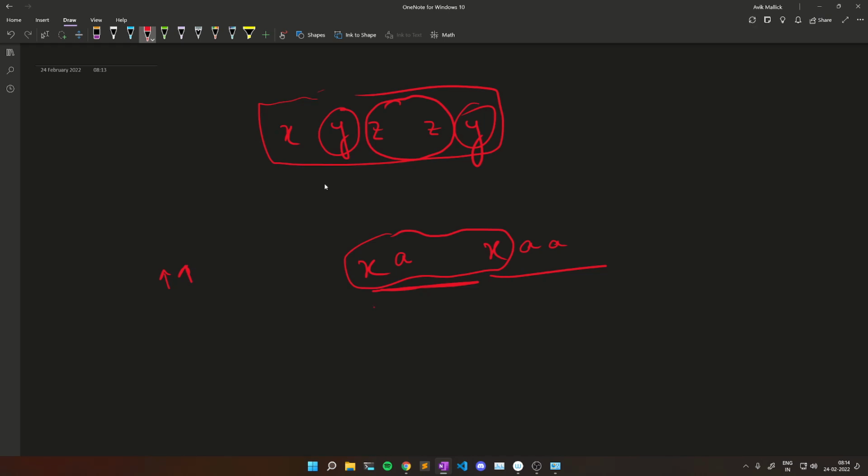Now for the tandem sequence, this part will be used for making a tandem repeat, but this a will be left, so there must be another a to create a tandem repeat with this one, right? So what I'm trying to say is that each distinct element should occur an even number of times in our given array, otherwise it is impossible to make a tandem sequence, because if there is an odd number of x,